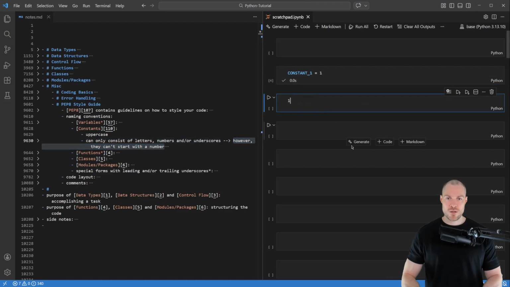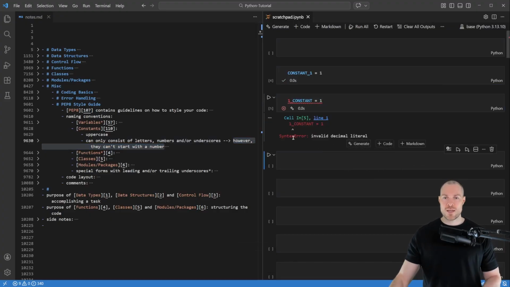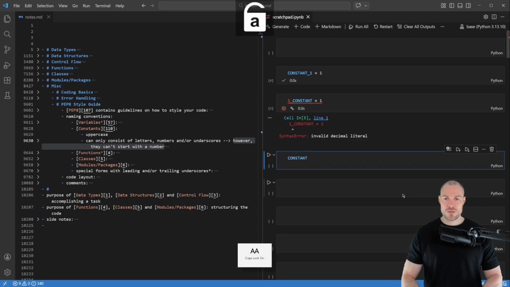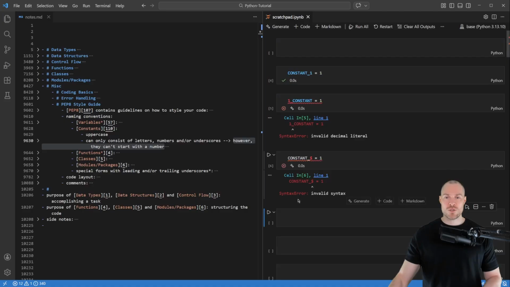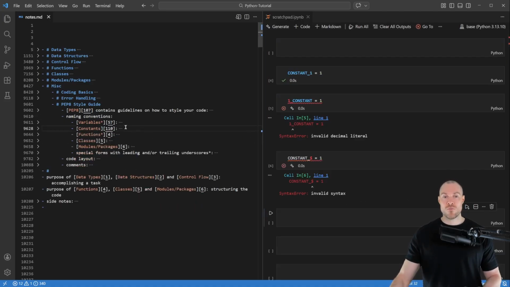So if I say here 1_CONSTANT and set that equal to 1, then we get here again a syntax error. And here also you can't use any special characters. So for example, if I say CONSTANT_ and then again here the $ sign and set that equal to 1, then we also get here a syntax error. So those are the naming conventions for constants.